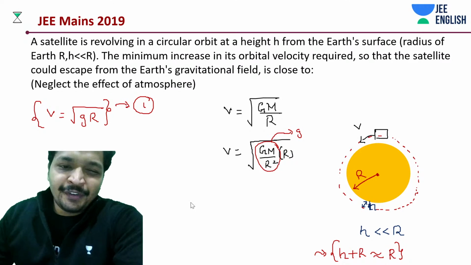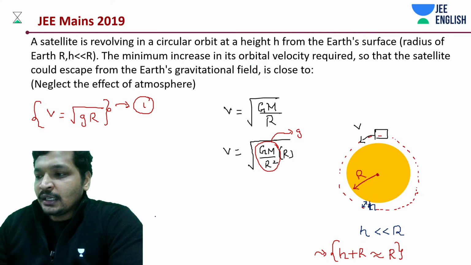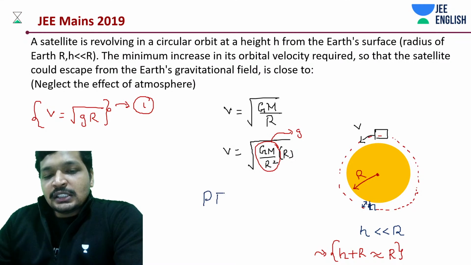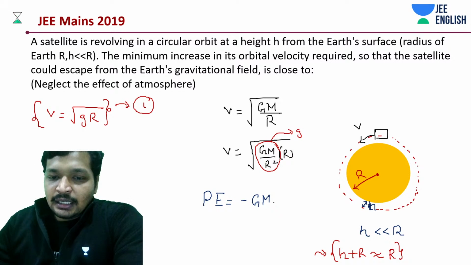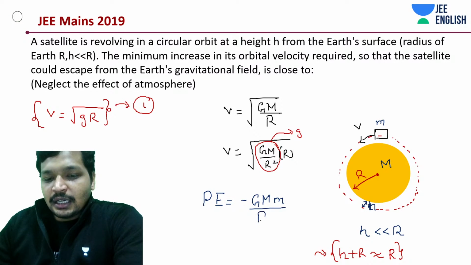Now let's move in a different direction for solving this problem, not the way that we used to do until now. So what is the potential energy? Potential energy is going to be minus G M m, where small m is the mass of the satellite, divided by r.